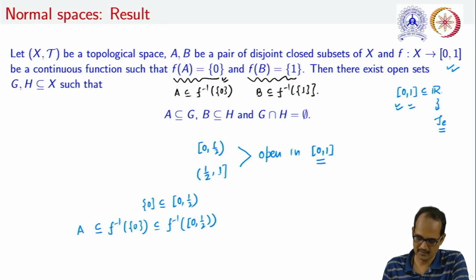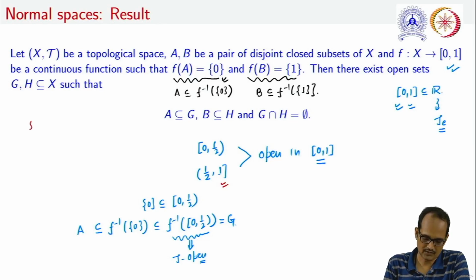Also, by continuity, we can say that the set, that is the inverse image of this interval under f, is an open subset of X, or we can say that this is tau open. So why not let us take this as G. Similarly, if we are looking at the structure of this interval, note that the singleton set {1} is a subset of this semi-open interval, that is (1/2, 1].